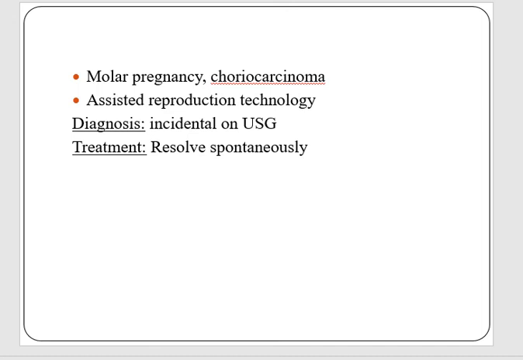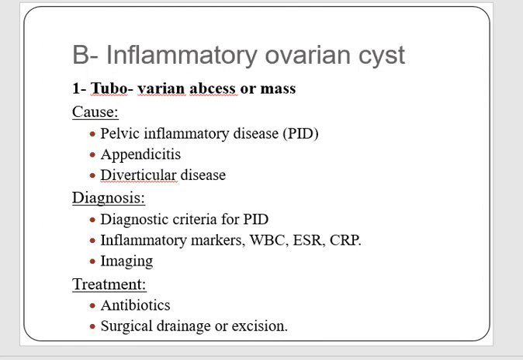The diagnosis is usually incidental on ultrasonography, and very rarely the patients have symptoms related to increased ovarian enlargement that is associated with peritoneal fluid and will lead to peritoneal irritation and vomiting and so on. Sometimes they are associated with electrolyte disturbances in severe cases. Once the diagnosis is made, the patient has to be managed conservatively with replacement of electrolytes, and these usually resolve spontaneously and no intervention is required.